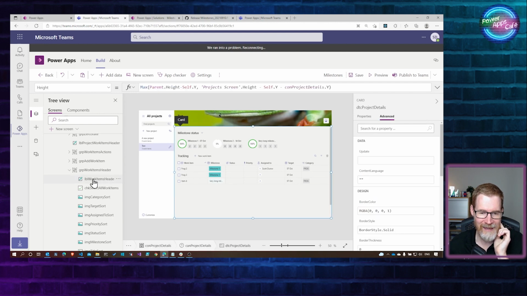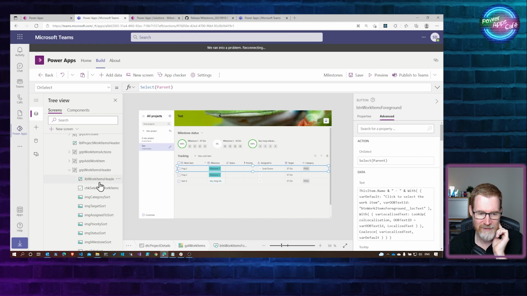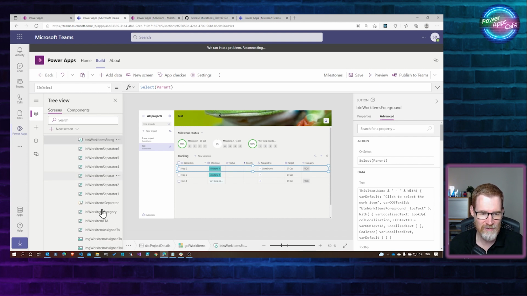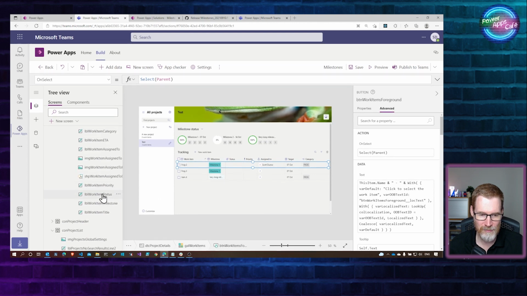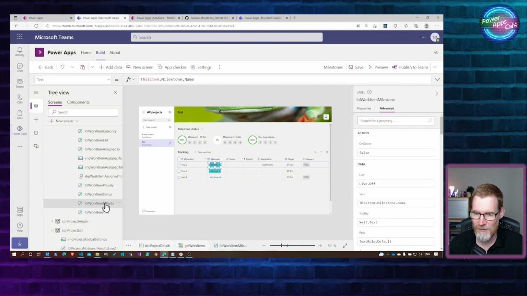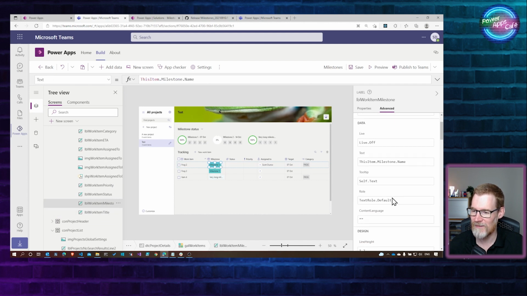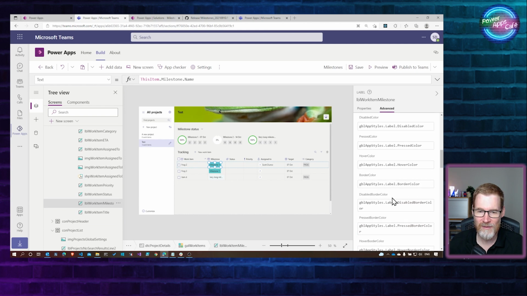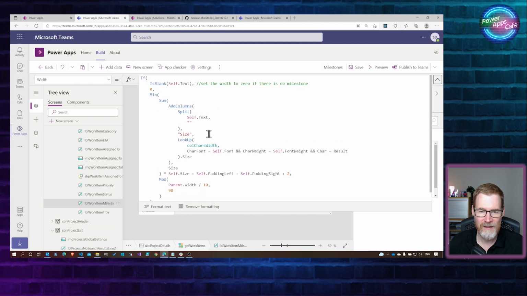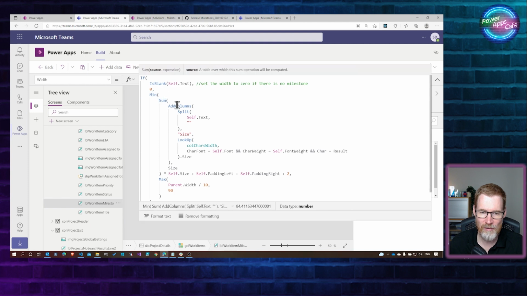So if I go into this gallery and select one of these items, let's see if we can find what it is here. It's the milestone label, work items milestone. You can see that the width of this is obviously dynamic. And we've got a very big formula here, which sets the width to 0 if there's no milestone. Yeah, that's fair enough. And then it's saying min, and sum, and adding columns, and it's splitting the text up. So this basically splits that string up using nothing as a delimiter.